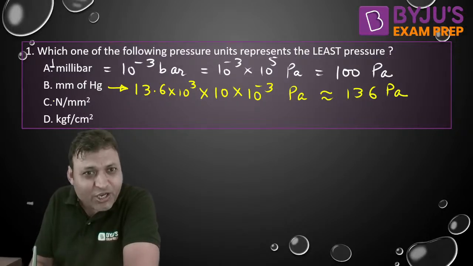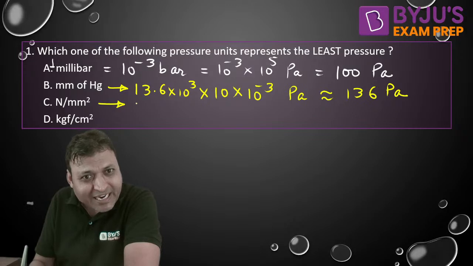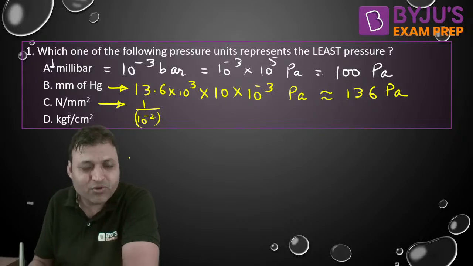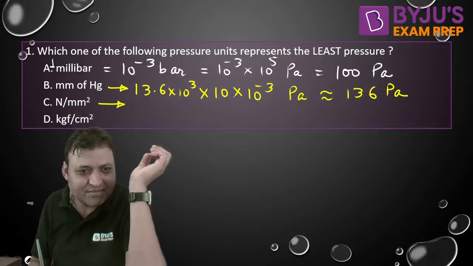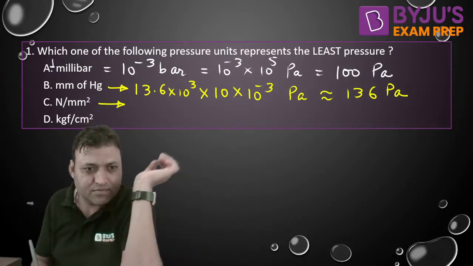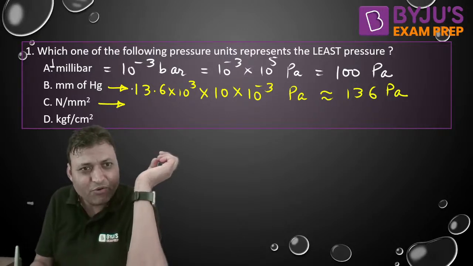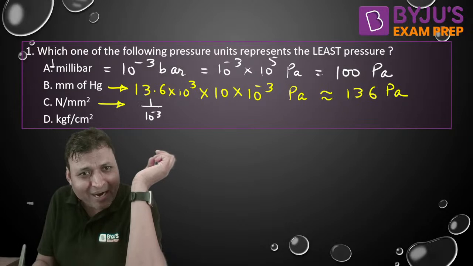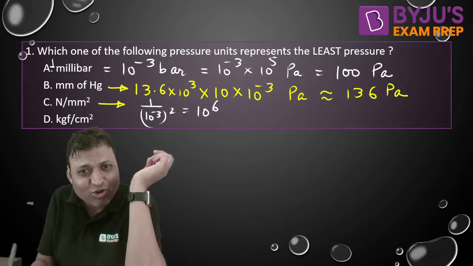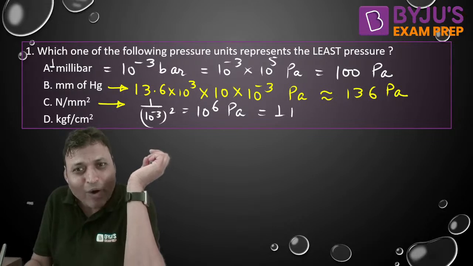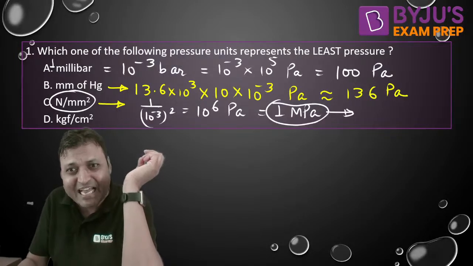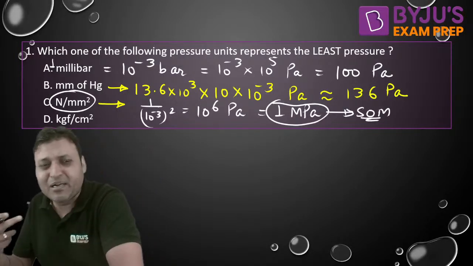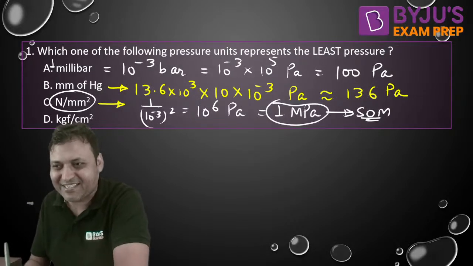Isn't it? 1 Newton per millimeter square. Do you know? So it is 1 by 10 to the power minus 3 whole square. What is 1 millimeter? Yes, can you find it out? Or we can say it is 10 to the power 6 Pascal, or we can say it is 1 megapascal. 1 Newton per mm square is 1 megapascal, which we frequently use in our strength of materials. In SOM, we use Newton per meter square frequently, 10 to the power 6 Pascal, isn't it?